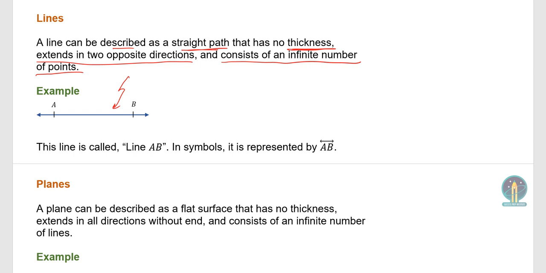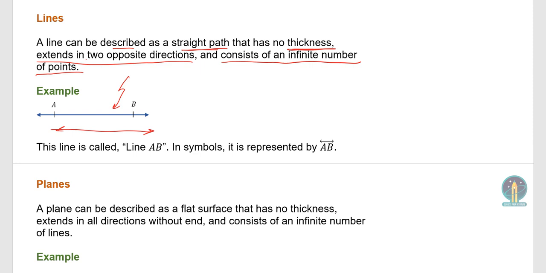What does it mean for it to have no thickness? Well, that means that the line extends in two opposite directions, but the extension is still in a single dimension. For example, we know we have the three dimensions, X, Y, and Z. This line can extend, for example, in Y, but it has no extent in X or Z.